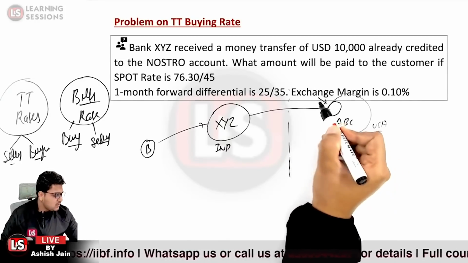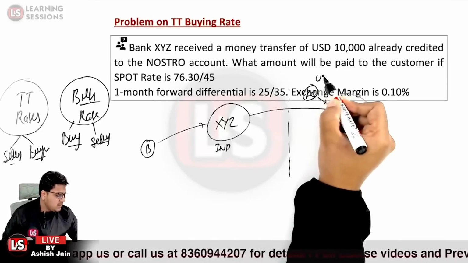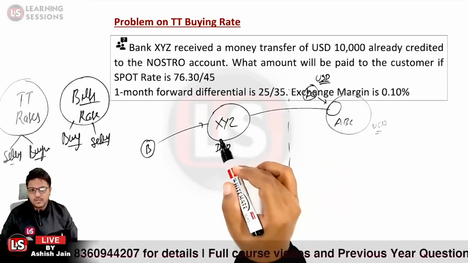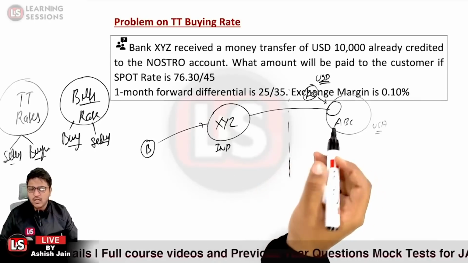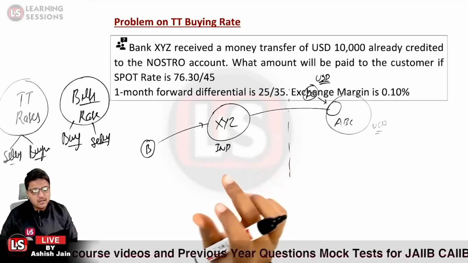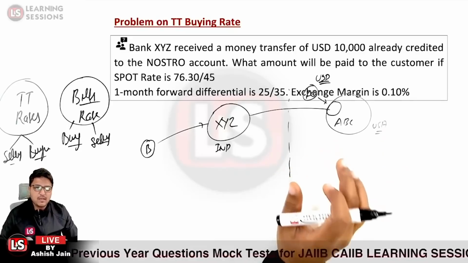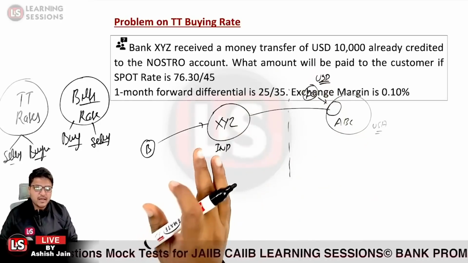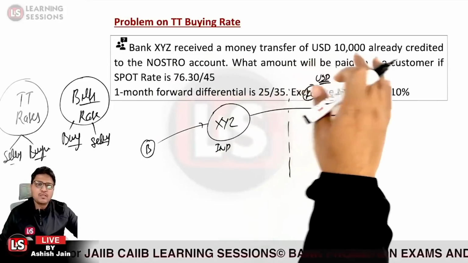This currency account is a foreign currency account and it is being maintained in USD. This account will be the Nostro account of the bank XYZ. Okay, so that is the account that the bank is maintaining with the correspondent bank over there, and it is being maintained in the foreign currency. So the question, now kindly please read the first line again. It says Bank XYZ received a money transfer of USD 10,000.